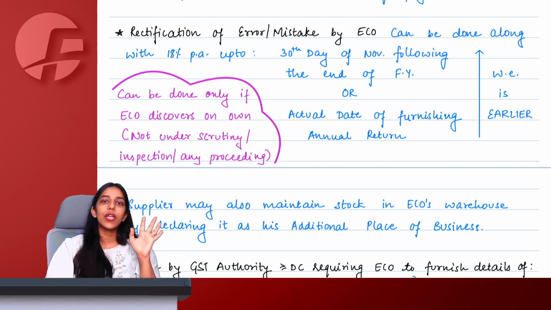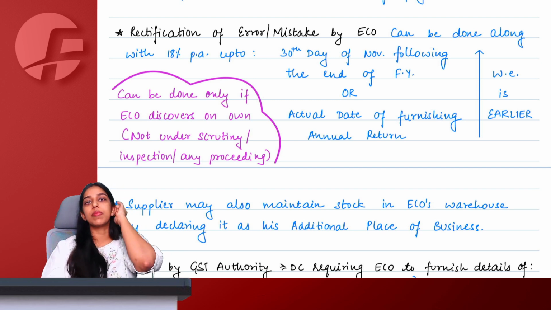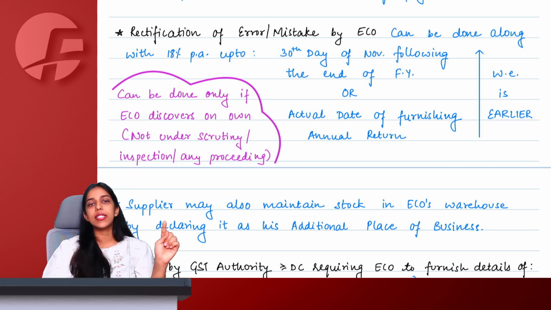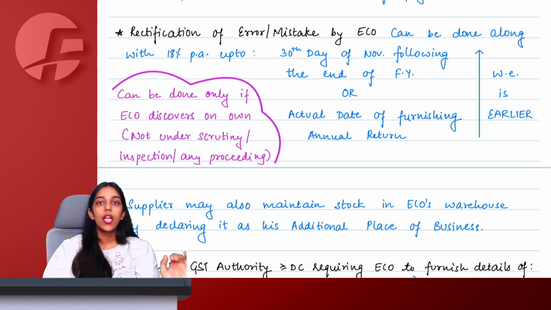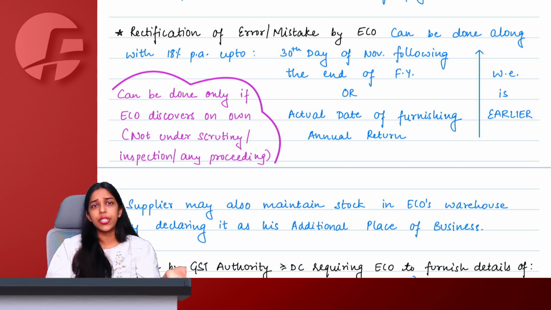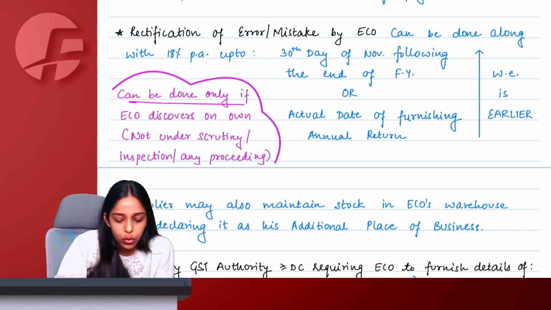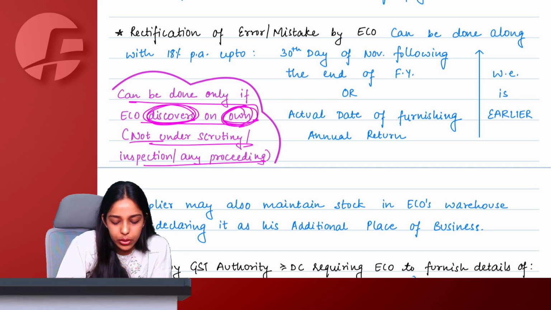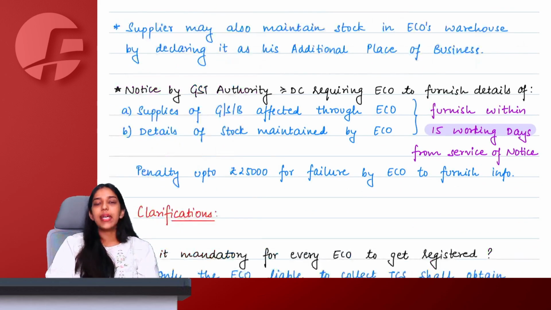Then you cannot say, sorry, it was a mistake, let me rectify. No. Then you have to pay all the amounts and penalties according to whatever is mentioned in the order only. Rectification on your own you can do only when you are discovering these mistakes on your own and are not pointed out by the department.